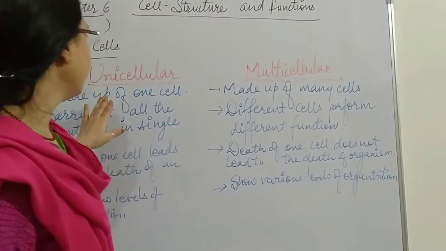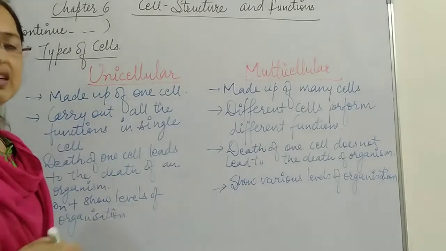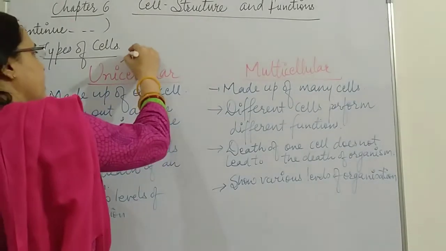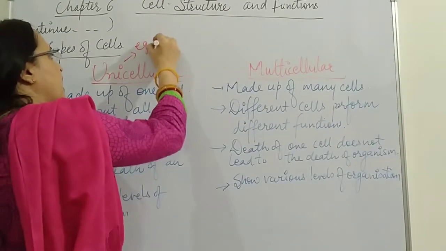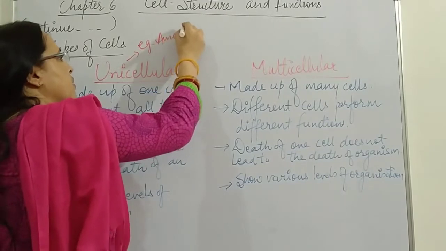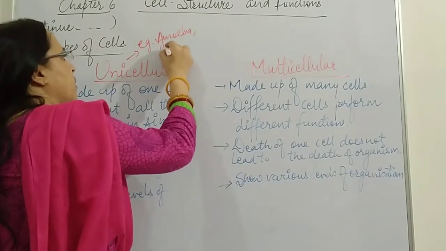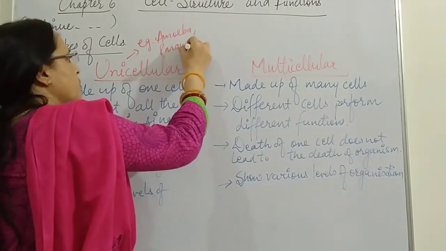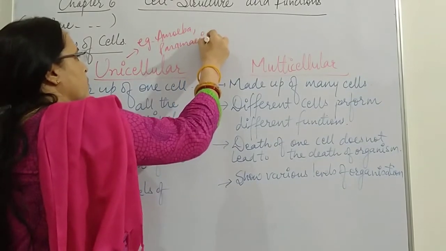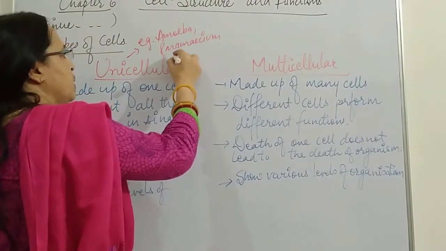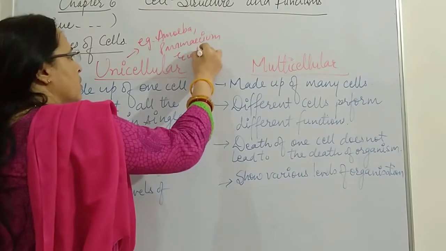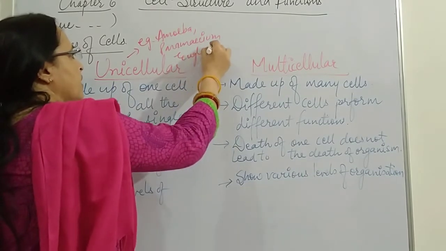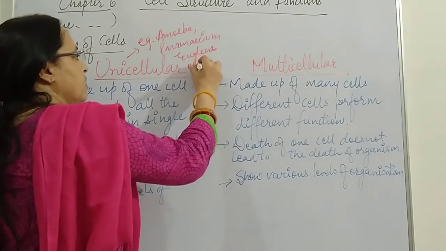Now we can write down the examples for unicellular. Simple examples we can take. That is amoeba, paramecium, then euglena, or we say blue-green algae.